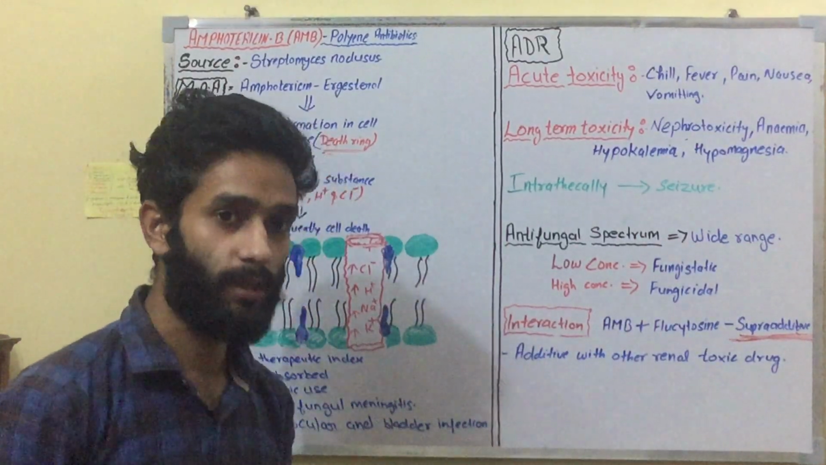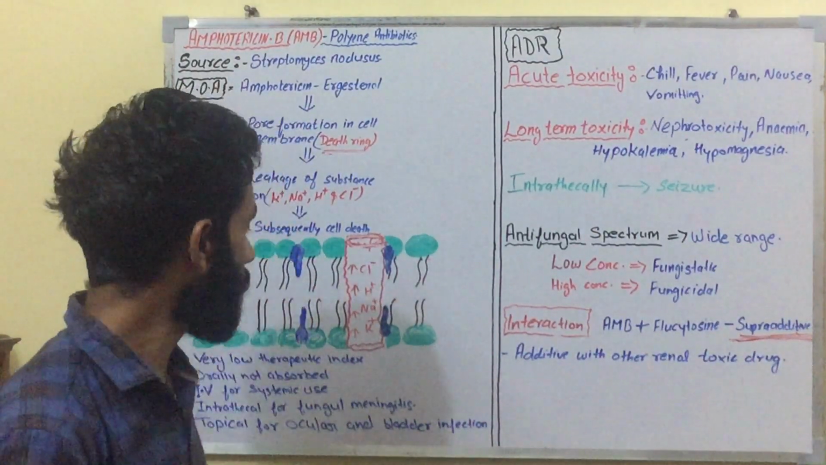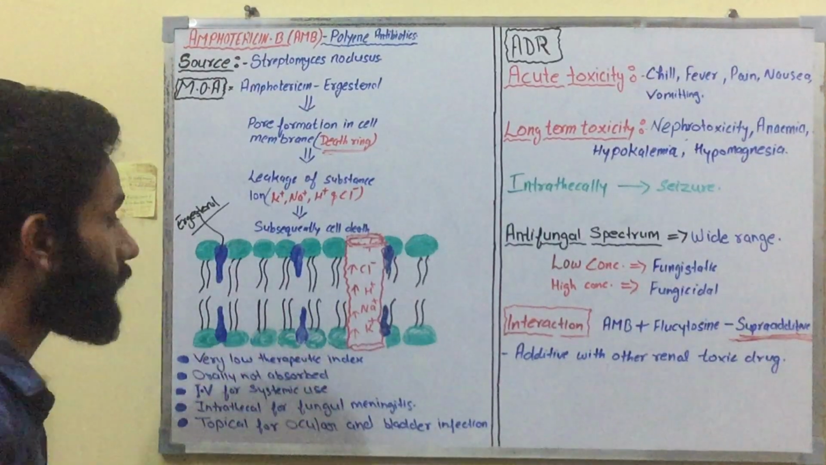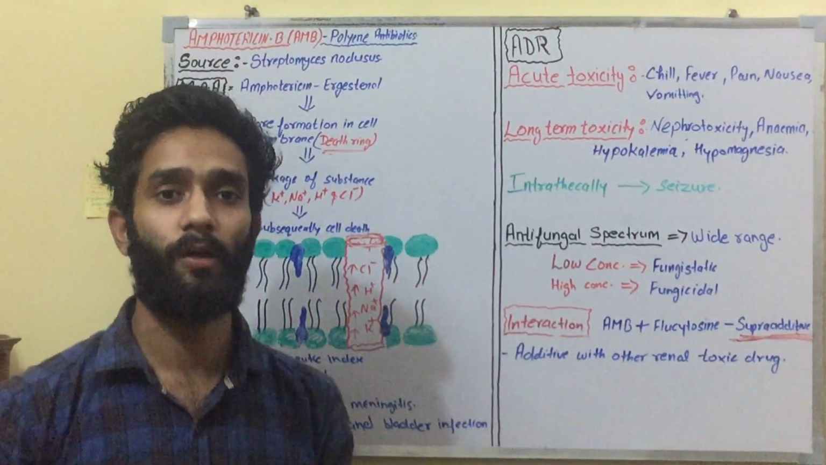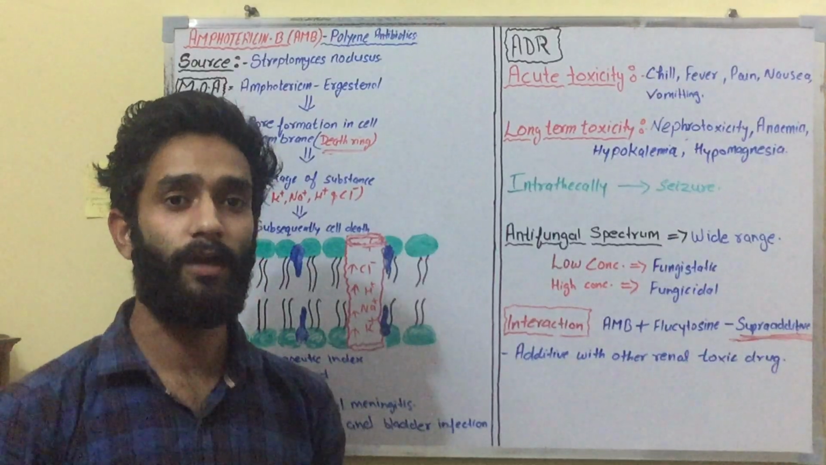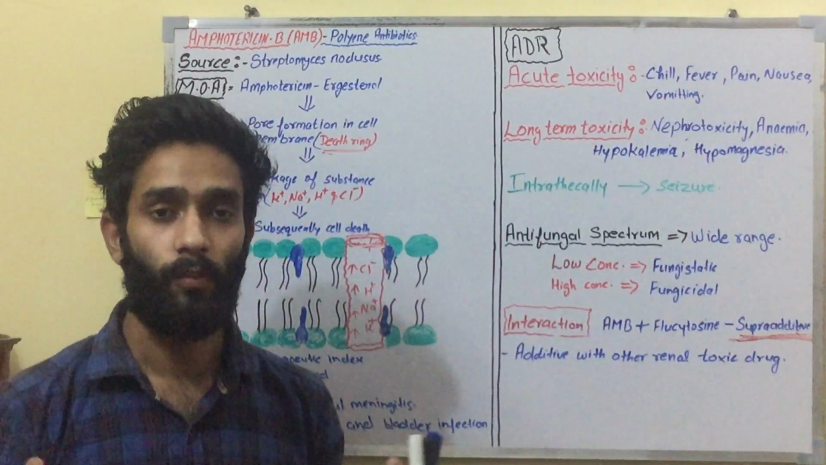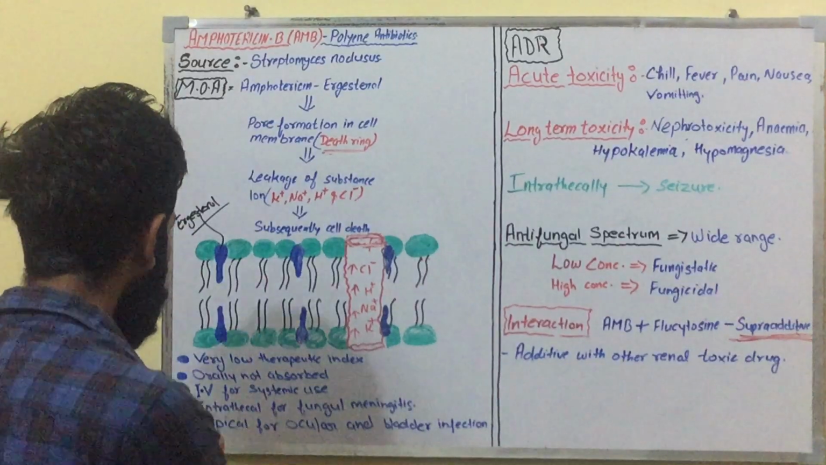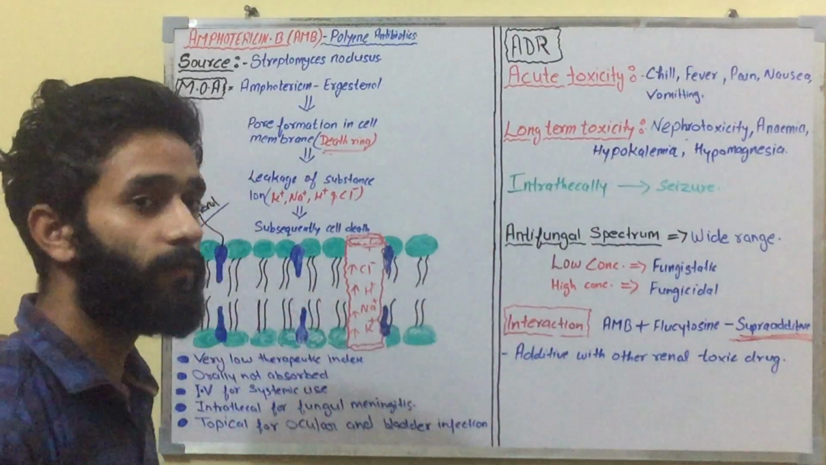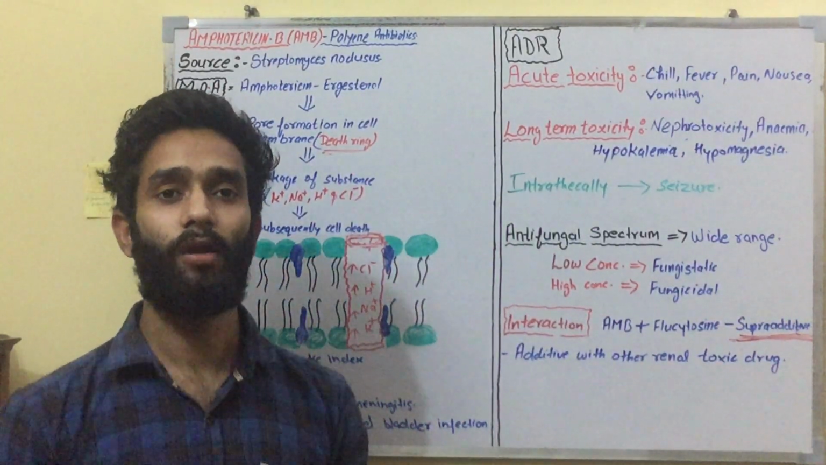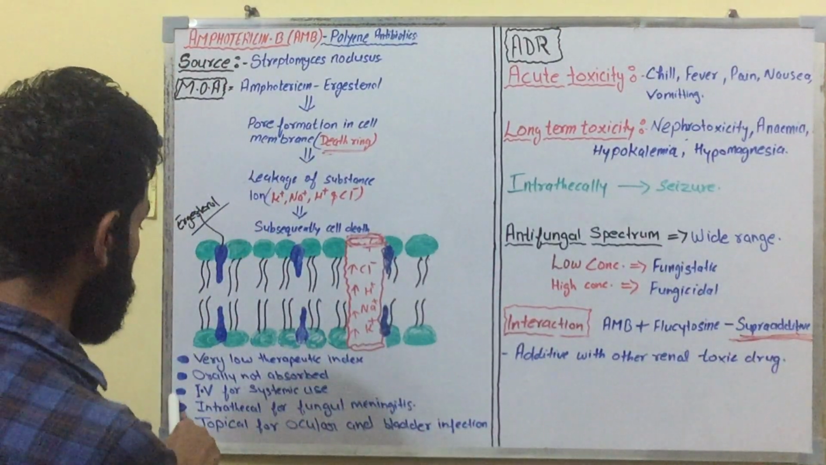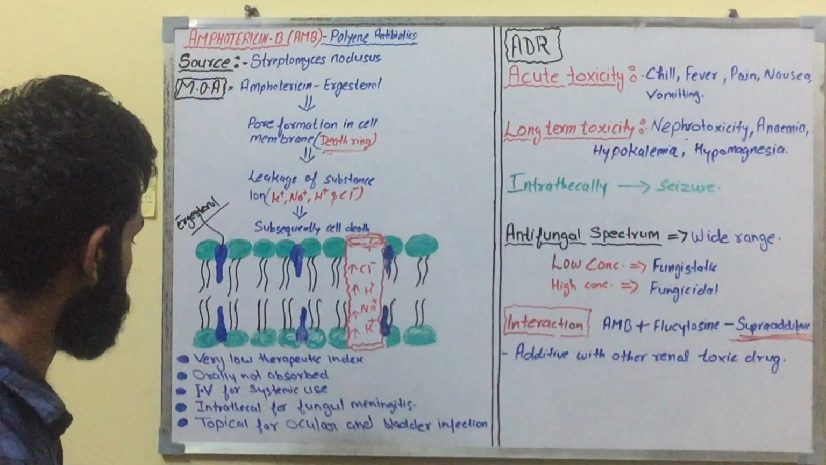Now come to some important points about amphotericin B. It has a very low therapeutic index, which means it is very toxic, with a lot of toxicity. The next point is that it is not absorbed orally. That is why it is given IV for systemic use.